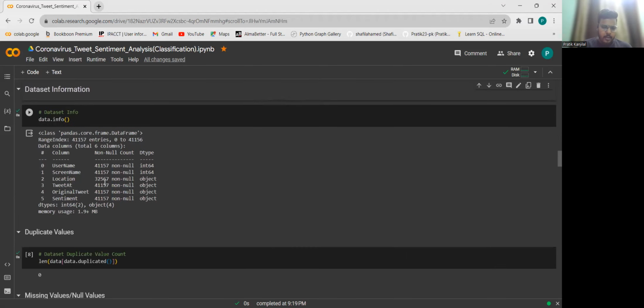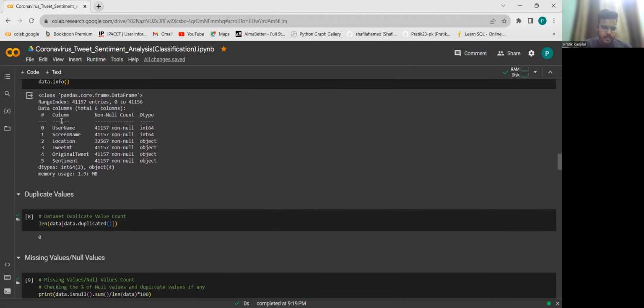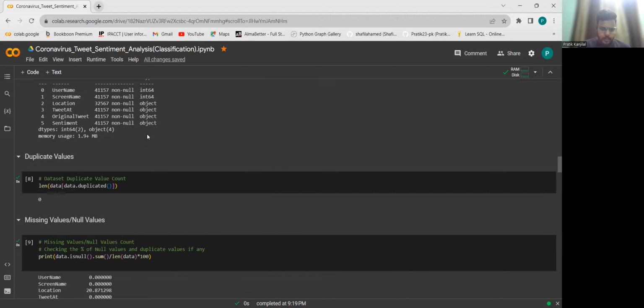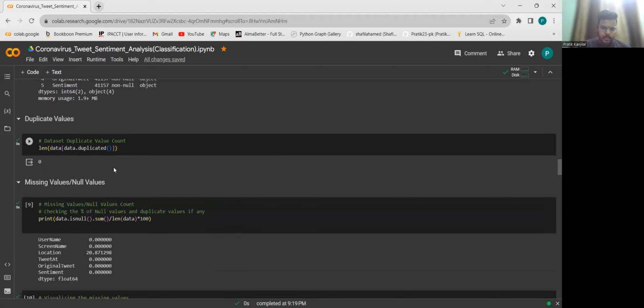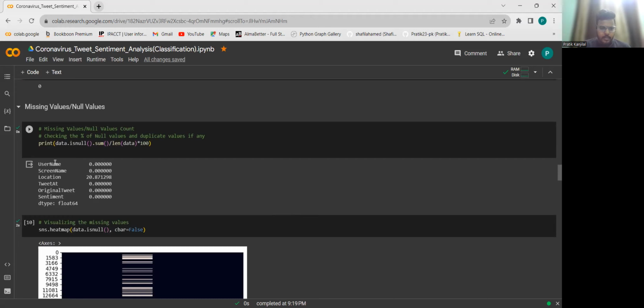And let us gain some information about the data set. This is the username. This is the screen name. These are non-null and of integer type. And the remaining columns are of object data type, that means string data type. And we check the duplicate values also. The length becomes 0, that means there are no duplicate values.